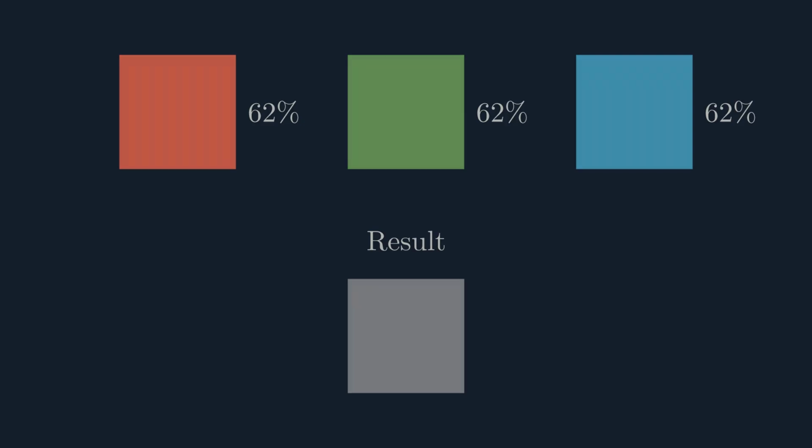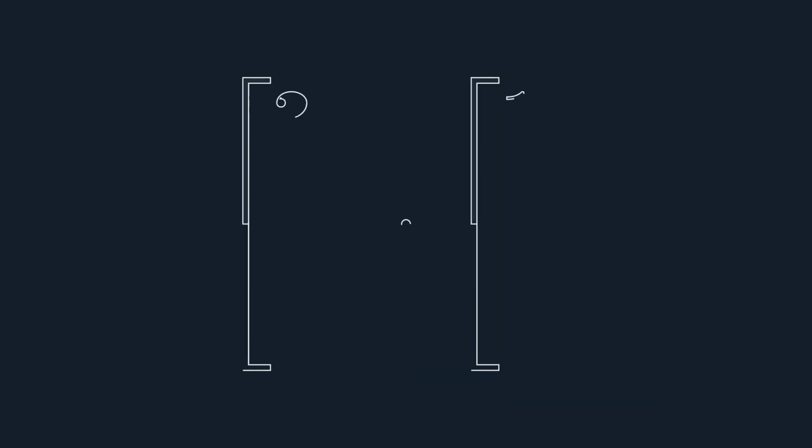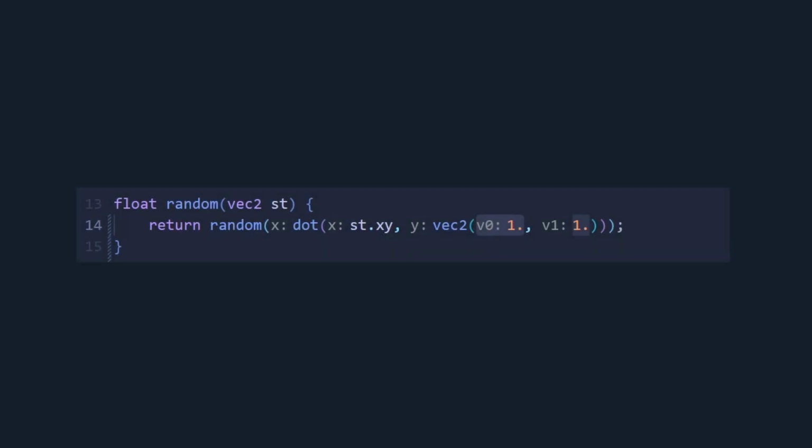I will use the same value in all 3 color channels of an RGB color, so we will get a grayscale image. And we get a symmetric texture, because behind the scenes I used the dot product to turn a 2D coordinate into an input for our random number function. We can easily fix this by assigning some random but different weights to our coordinates, and boom, we get TV static. To make it authentic, we can even animate it using time for our randomness.